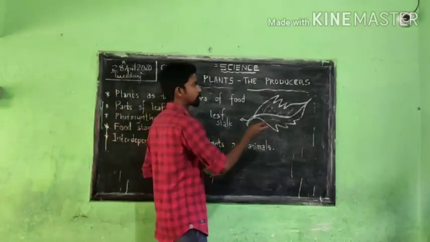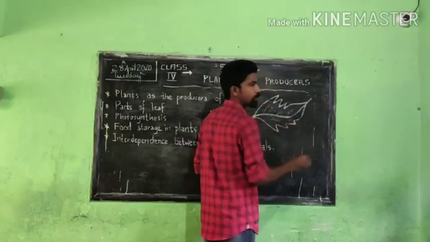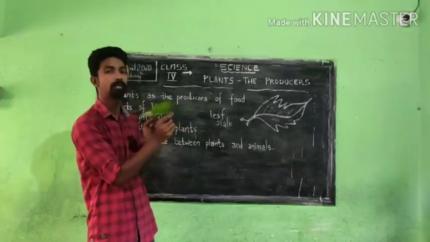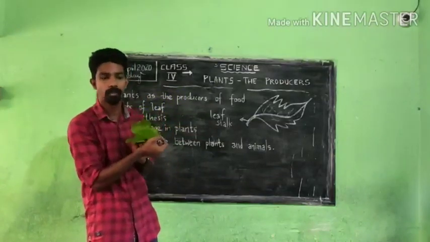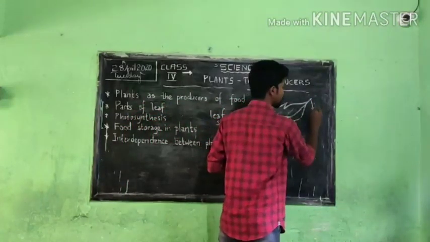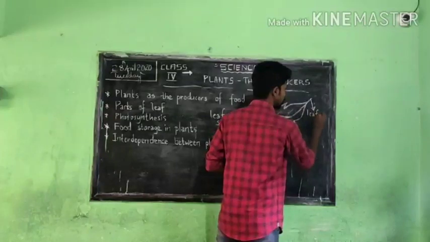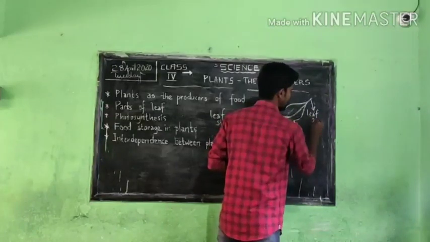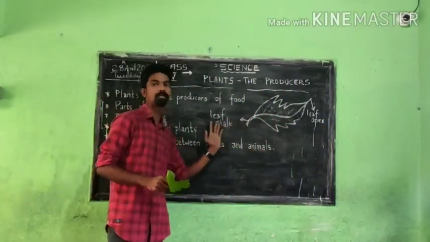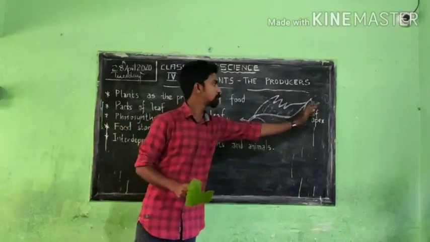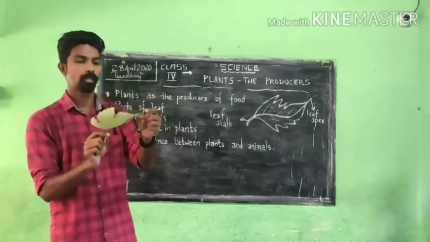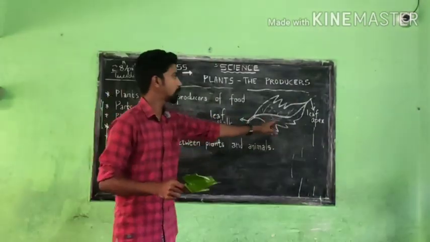Second one, there will be an end portion of the leaf, the edge of a leaf, this side portion, this edge portion, the ending portion of a leaf. That is called the leaf apex. This portion. Leaf apex. So first one, leaf stalk, which is attached to the stem. Then this one, leaf apex, the end portion of the leaf. That is the leaf apex.